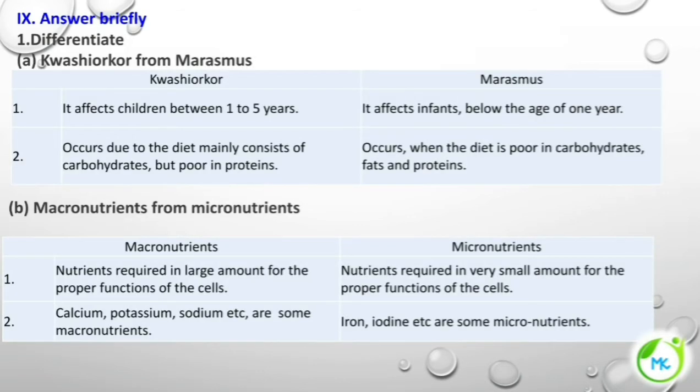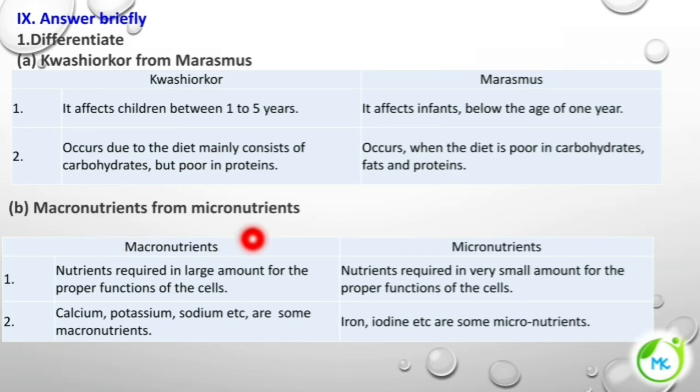Now, briefly. First one, differentiate kwashiorkor from marasmus. Kwashiorkor affects children between 1 to 5 years of age. Marasmus affects infants below the age of 1 year. Kwashiorkor occurs due to the diet mainly consisting of carbohydrates but poor in proteins. Marasmus occurs when the diet is poor in carbohydrates, fats and proteins.